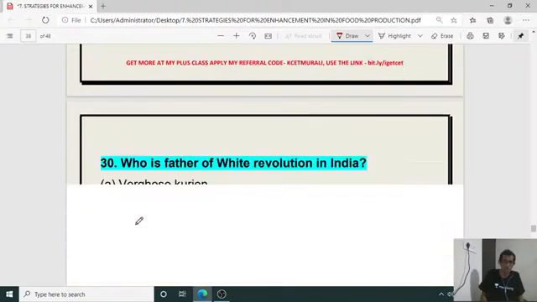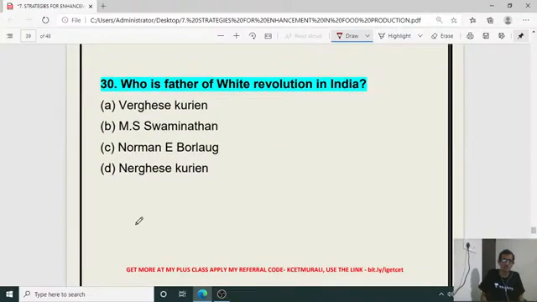And the last question: who is the father of white revolution in India? Not green revolution, white revolution in India. Green revolution, M.S. Swaminathan. Okay. And the answer for this, white revolution, related with milk and milk products, is Verghese Kurian. Okay, Verghese Kurian, not Nargis Kurian. It is Verghese Kurian.